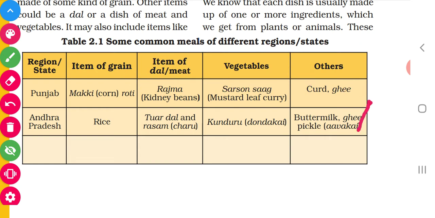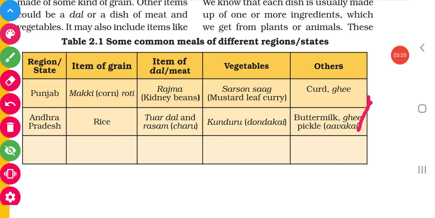See, the state of Punjab is given. Okay, they are eating roti. Roti means it contains corn as the grain. Then they are taking rajma. Rajma means kidney beans. Okay, so that is the item of dal they are taking. And vegetables, they are eating mustard leaf curry. Okay, from the mustard plant they are collecting mustard leaf and they are taking it as vegetable. Then other things, they are taking curd or ghee. Okay, Andhra: rice, then toor dal and rasam, then vegetables, and others they have taken.